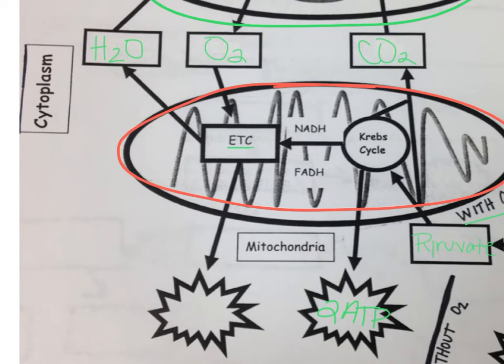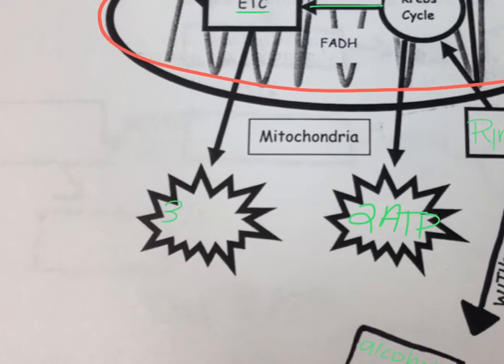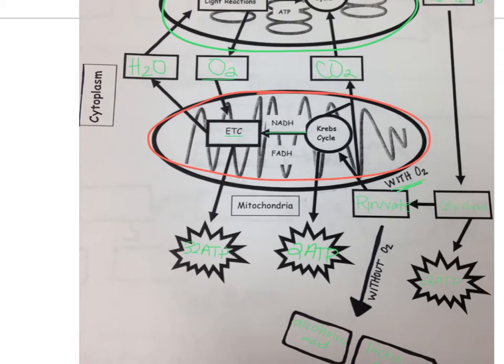We're going to produce carbon dioxide, and then it's going to move into the electron transport chain where oxygen's coming in. And in the presence of oxygen, those molecules coming off of the Krebs cycle here are going to produce 32 ATP. And that's where we get that huge chunk of ATP from, but notice it can only happen with oxygen present, that this oxygen has to be there in order for us to get that from the electron transport chain, and a product of that will also then be the water that we get.